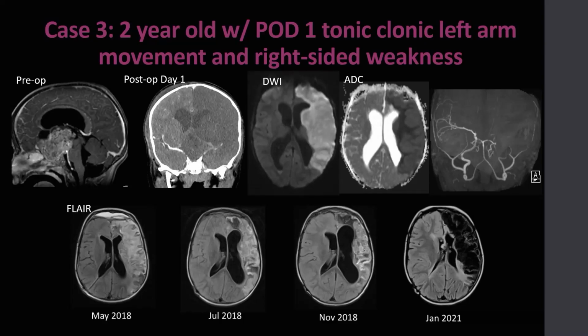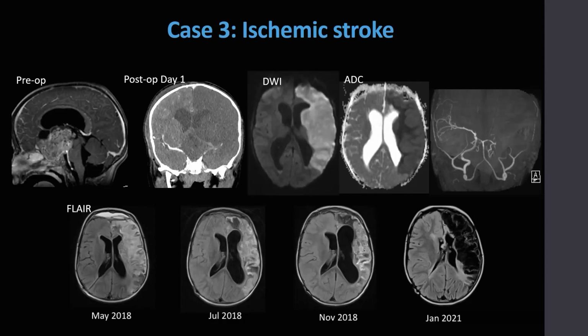On the subsequent images, you can see the evolution of the stroke with eventual encephalomalacia and gliosis in the affected territories. This is a case of ischemic stroke. Ischemic stroke is the most common postoperative complication. Causes can include embolic, thrombotic, vasoconstriction, and iatrogenic injury to the intracranial vasculature.